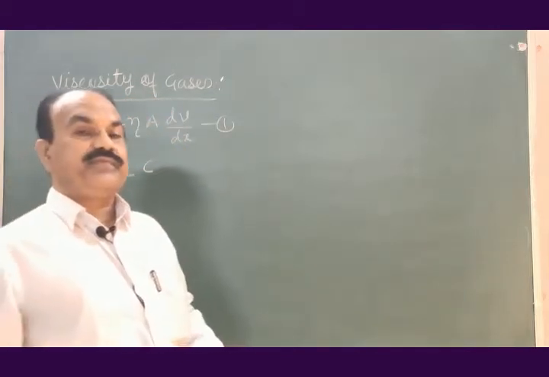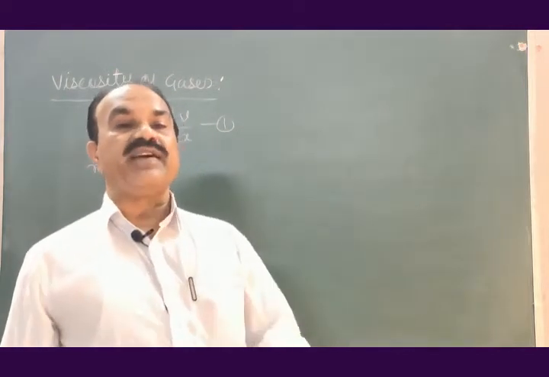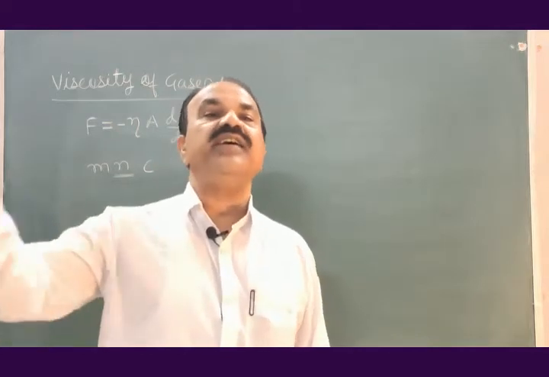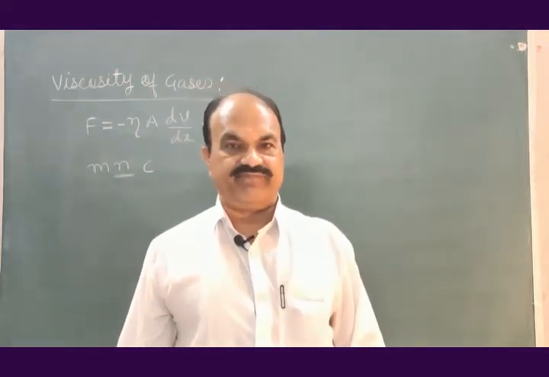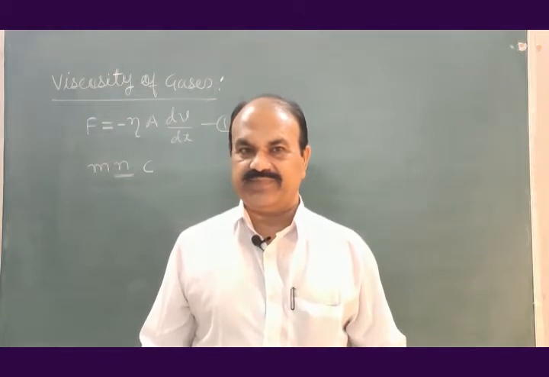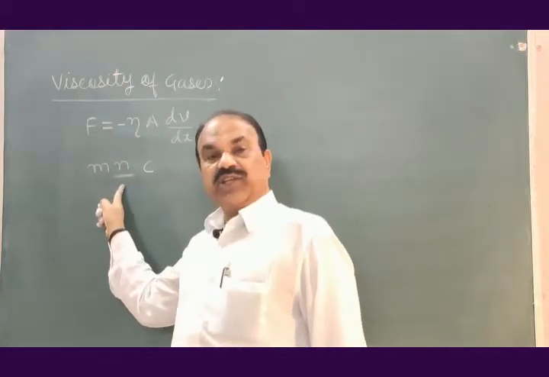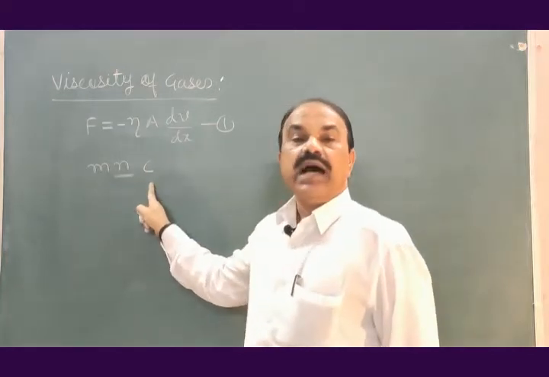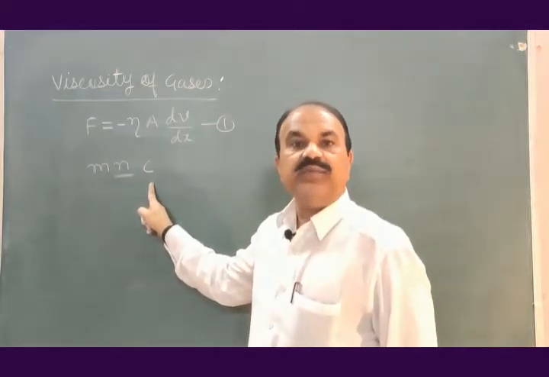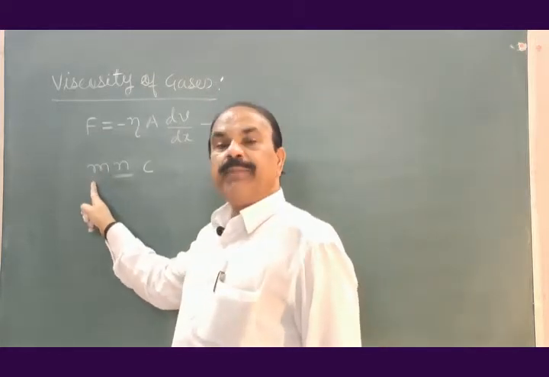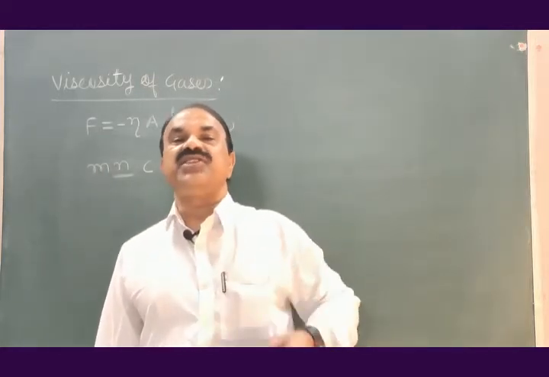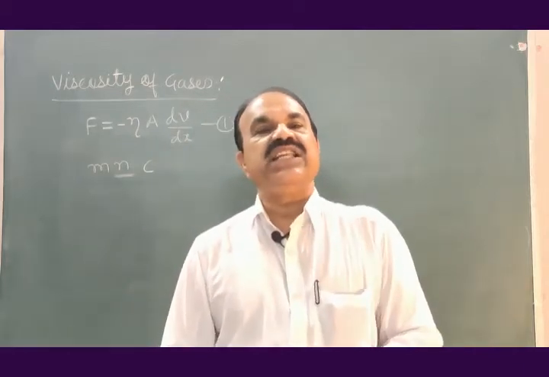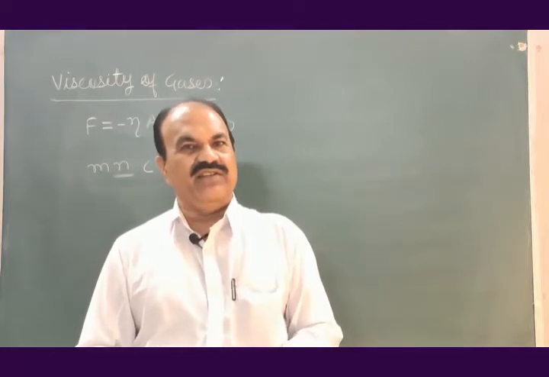Then what will be the number of gas molecules moving in one direction per unit area per unit time? I will repeat it. N is the number of gas molecules per unit volume, C the RMS velocity of the gas molecules, m the mass of each gas molecule. The volume is a three-dimensional geometrical figure.